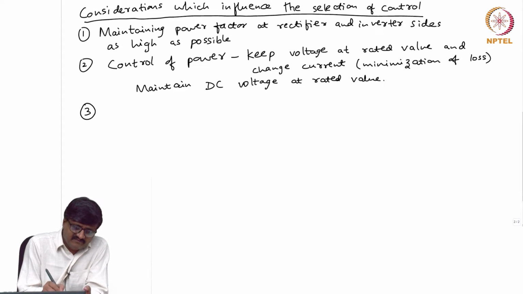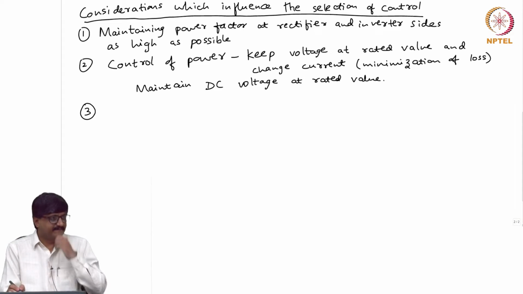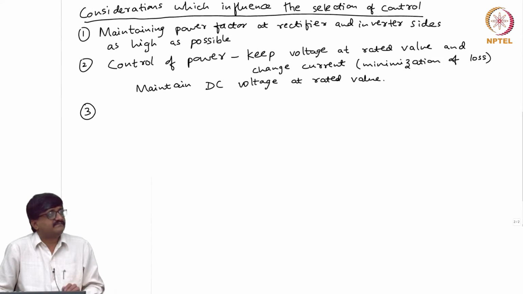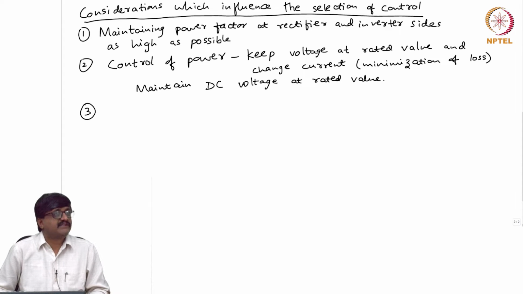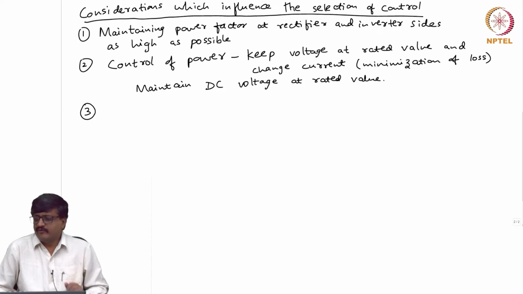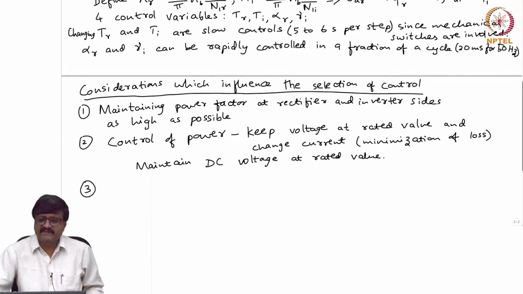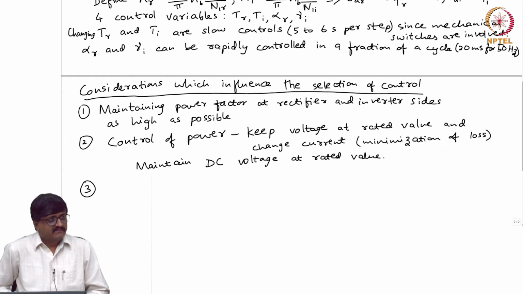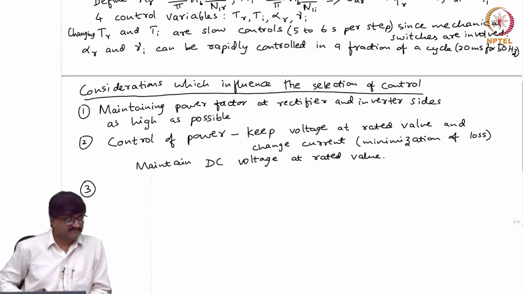Yeah, that is one consideration. Any other consideration? You look at the 4 control variables. So, looking at least at the variables TR, TI, alpha or gamma I, you may get some hint. What is gamma I? Commutation margin angle for normal operation.